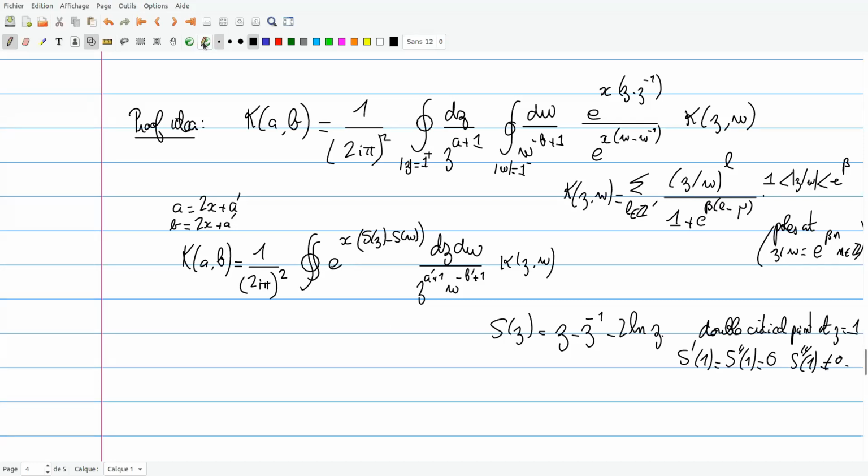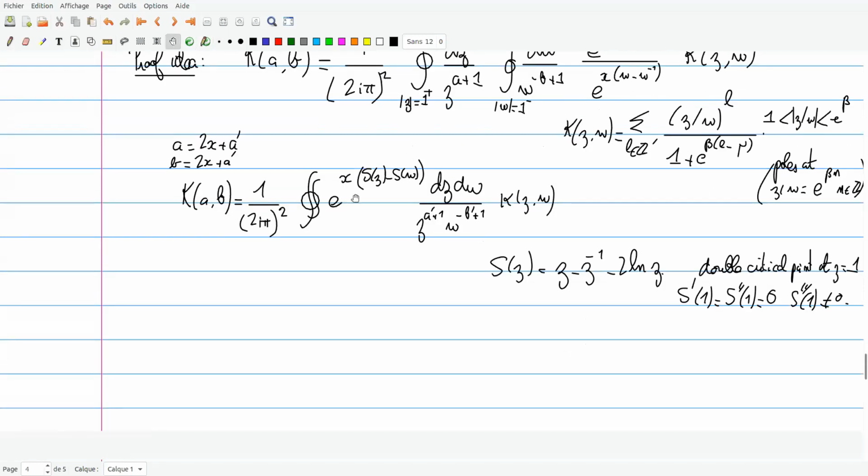If you really want, you have to justify a few things, but I will not enter into details here. This integral will be dominated by the vicinity of the double critical point, that is when z is close to 1 and w is close to 1. And this suggests doing a change of variable: z equal to e to the zeta times x to the minus 1/3, and w equal to e to the omega times x to the minus 1/3.